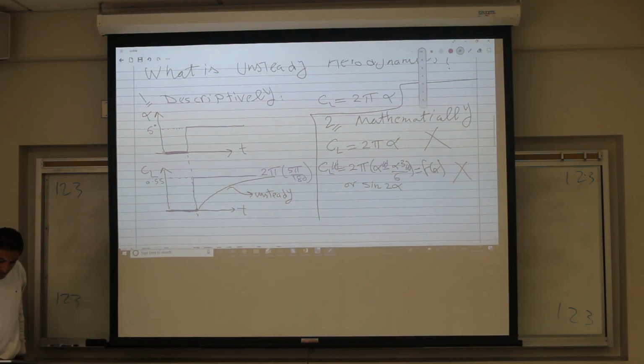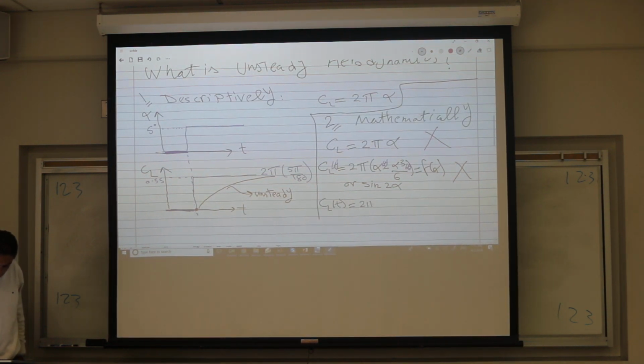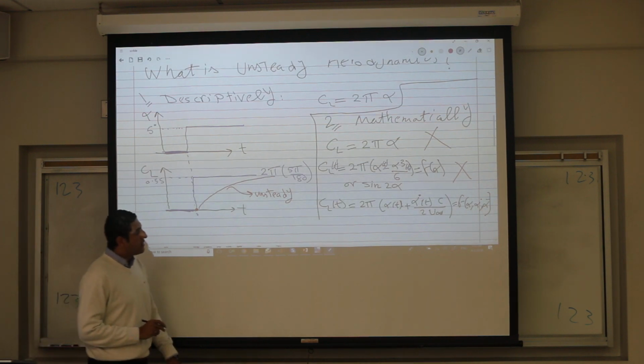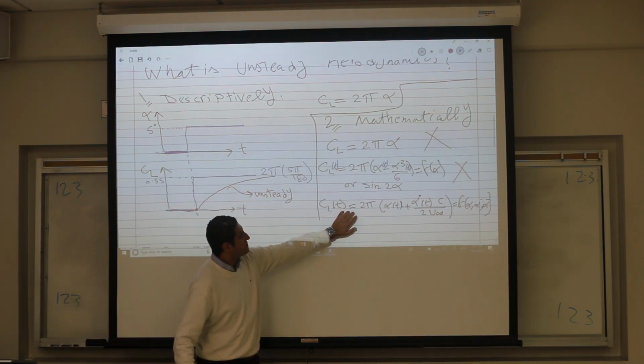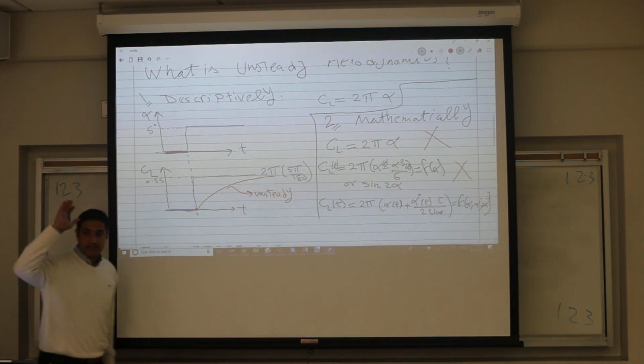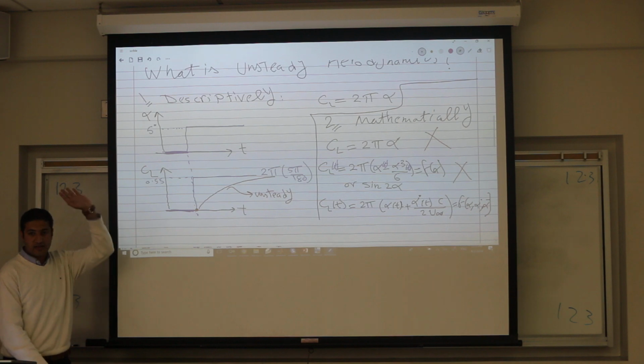So what about this thing? CL as a function of time is 2 pi alpha as a function of time plus alpha dot as a function of time, C over 2U infinity, or whatever. Some form that is a function, maybe any nonlinear function of alpha and alpha dot, and you can also add alpha double dot. So alpha and its derivatives. Do you agree that this can describe an unsteady phenomenon? Who agrees? Who doesn't agree?